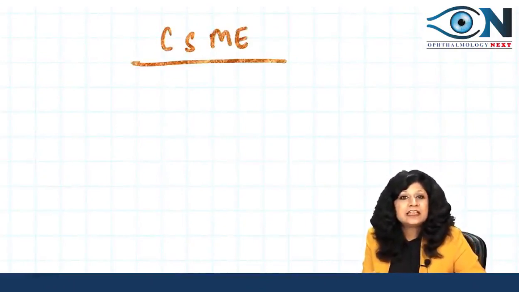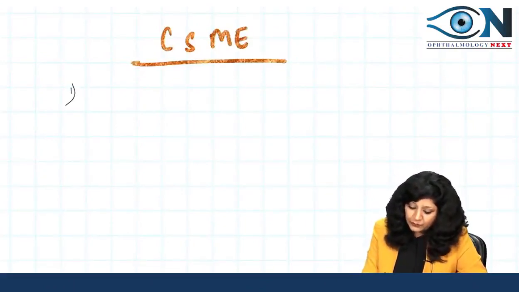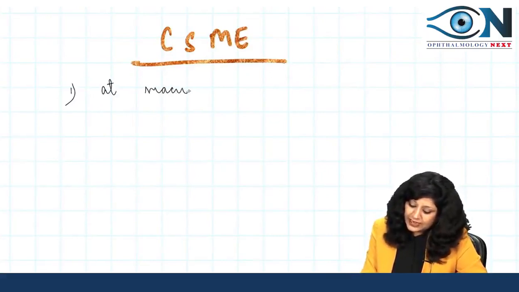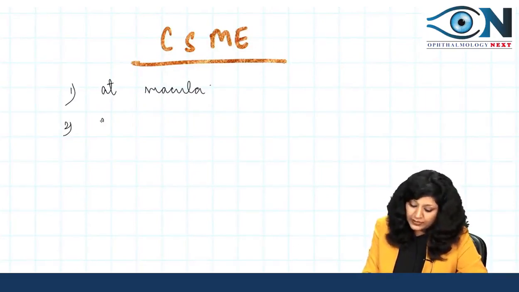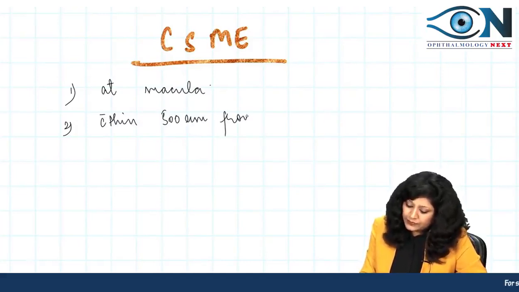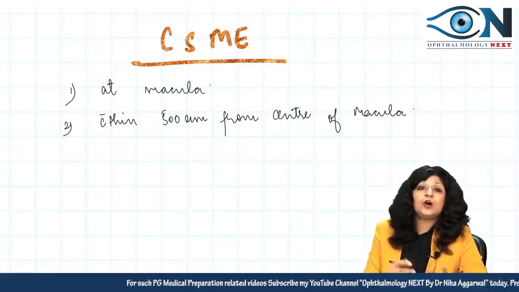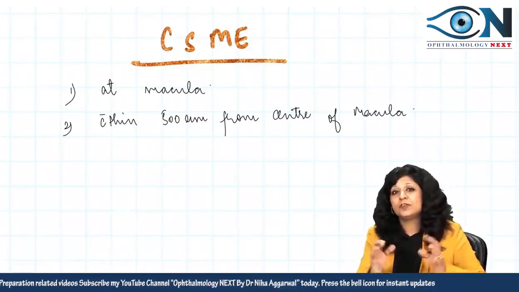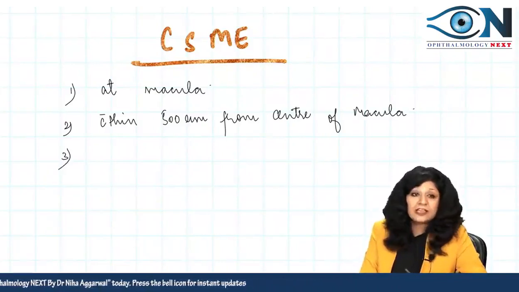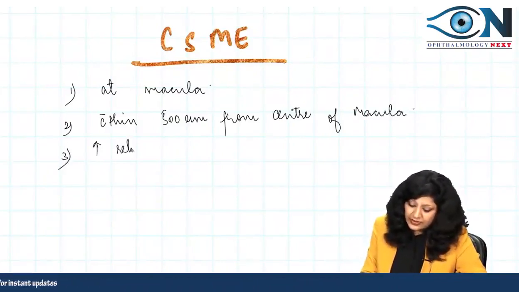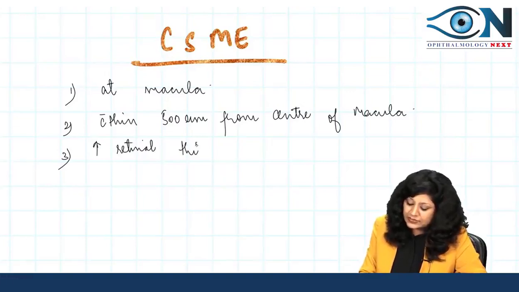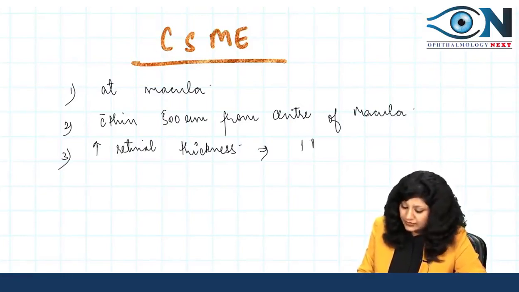I can say that this edema is clinically significant, number one, when it is exactly at the macula, or within 500 microns from the center of the macula. And the third thing is that the increased retinal thickness, which is occurring due to the edema, should be at least 1 disc diameter.